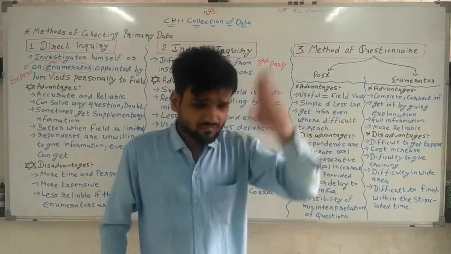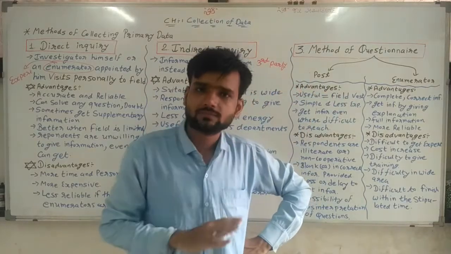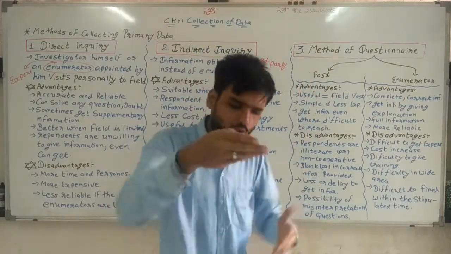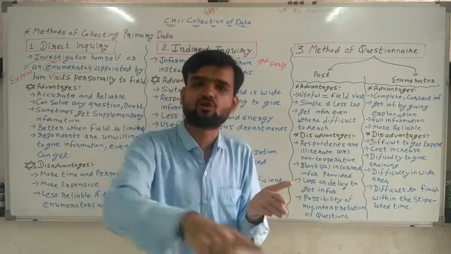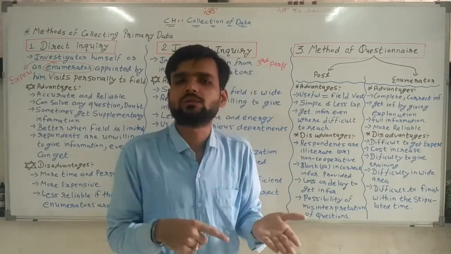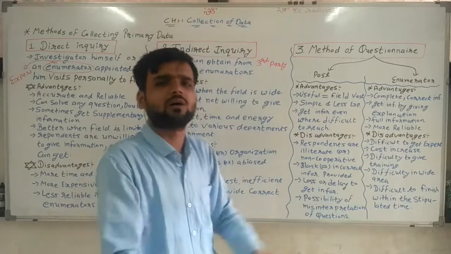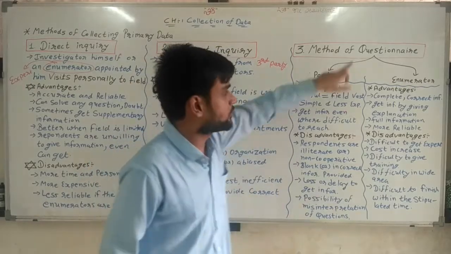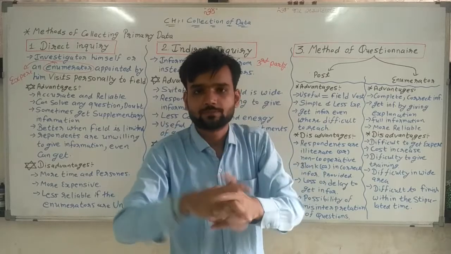Even whenever you are opening an account in a bank, you also get a questionnaire: write your name, write your address, write your phone number, which type of account you need to open. That is also one type of questionnaire in which we fill in our answers. So a questionnaire means a bunch of questions on one paper.